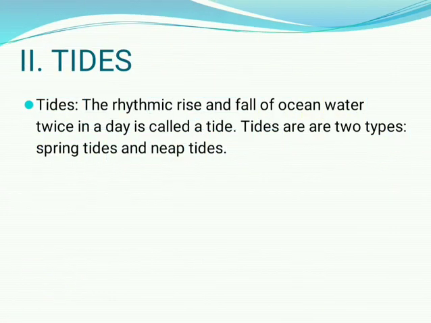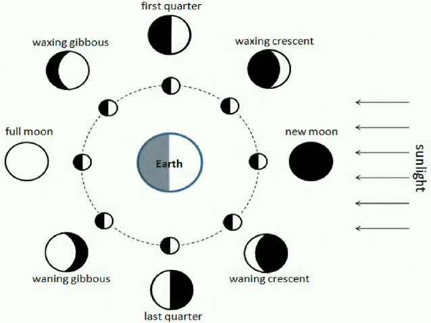Then the second type of ocean circulation is tides. The rhythmic rise and fall of ocean water twice in a day is called a tide. These tides are of two types. The first one is spring tides and the second one is neap tides. Due to the gravitational pull of the sun and moon on earth, we experience high tide or low tide. I think you are familiar with this, the phases of the moon.